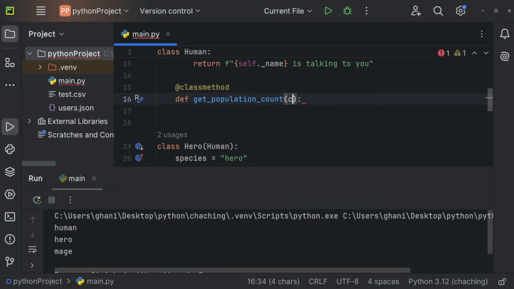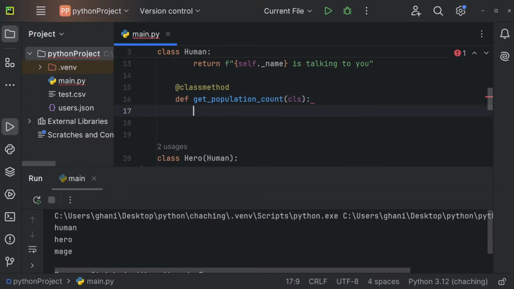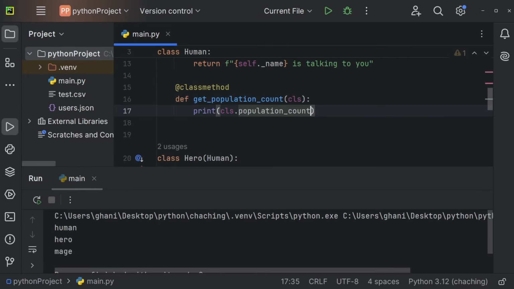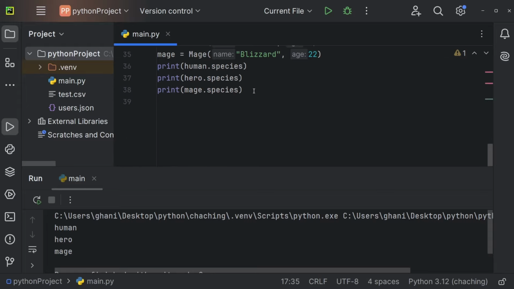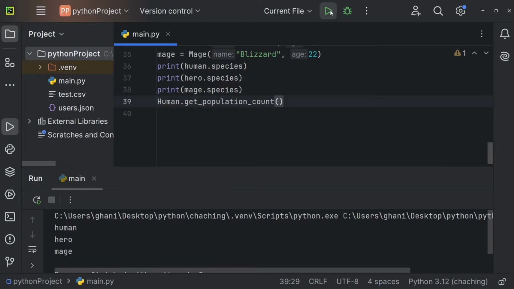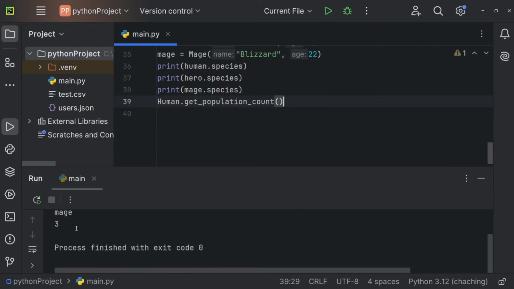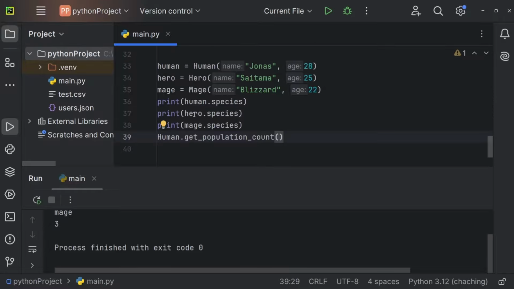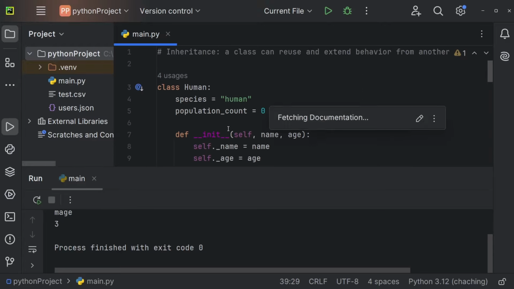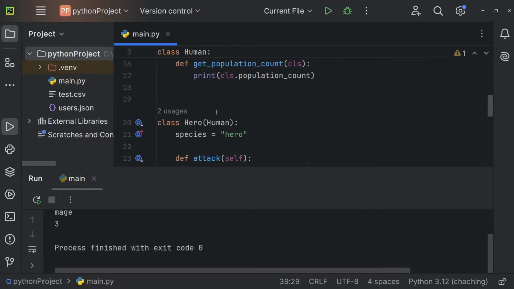So I also need to get cls right here. And I'm just going to print cls.population_count. And now let me, for example, use human.get_population_count. And let me execute that as well. And you can see we have 3. So every single instance, human, hero, and mage count as a human. Because of course all of them are humans because they inherit from the human class.